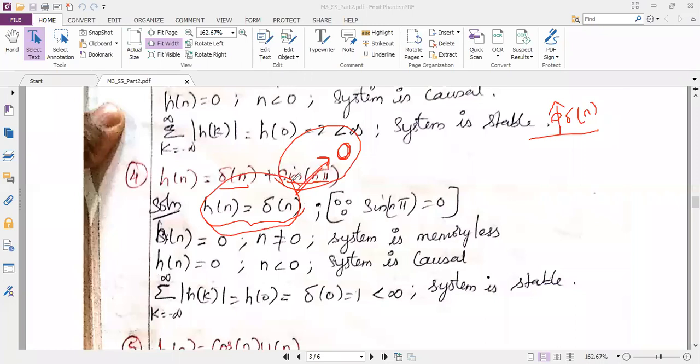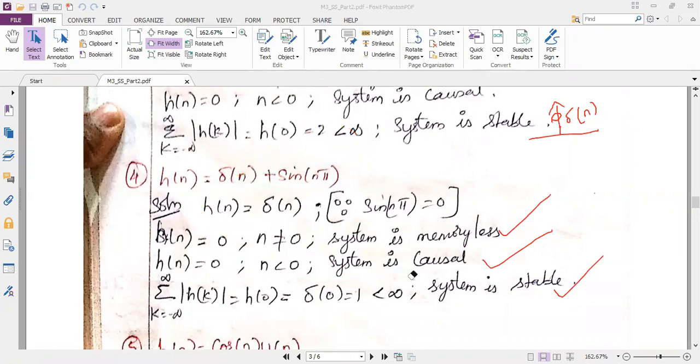Again, I no need to explain the same concept. The system is memoryless, you know very well why, and the system is causal and stable. So the only uniqueness in this problem is how to consider sine n pi in the question. That's it.